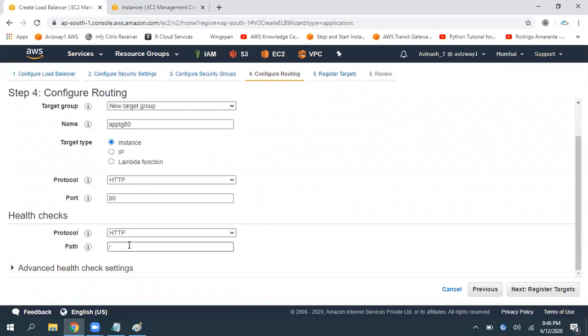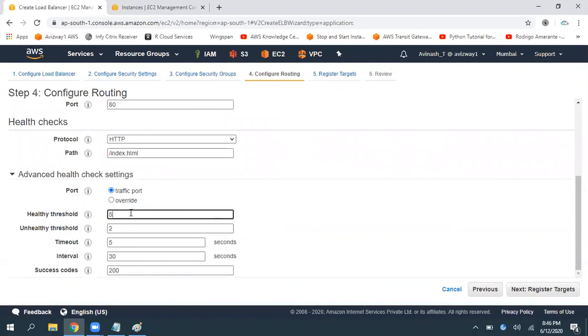Now, where do you want to perform the health check? You can perform the health check by using index.html. Then expand health check settings. How many healthy thresholds? Yesterday we discussed, right? How frequently you want to perform the health check is the interval. Within how many seconds your load balancer needs to get a reply from the instance is nothing but the timeout.